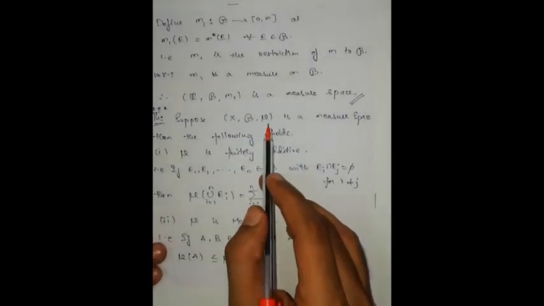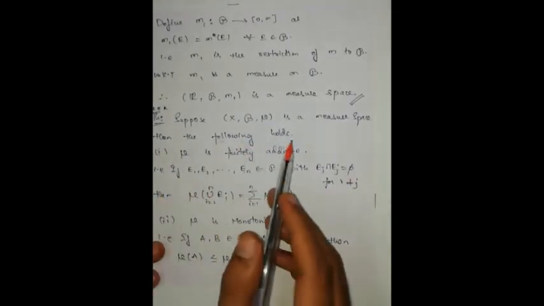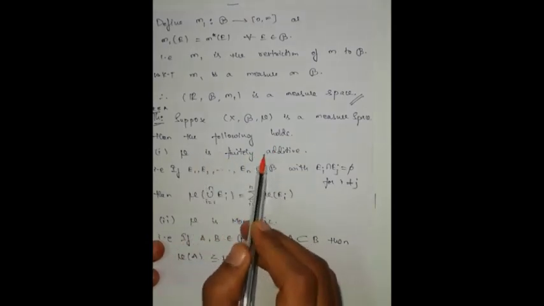Suppose (X, script B, mu) is a measure space, then mu is finitely additive and mu is monotonic.